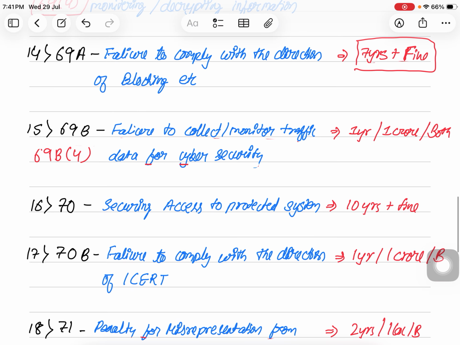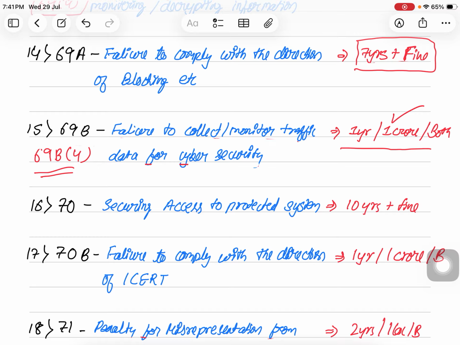Now coming to section 69B, that is failure to collect, monitor traffic data for cyber security. Again in section 69B, the order may be given to collect traffic data through any computer resource for the purpose of cyber security, and on failure to do that, 69B clause 4 punishes the same with imprisonment of 1 year and fine up to 1 crore rupees. So this is a heavy fine, and both.